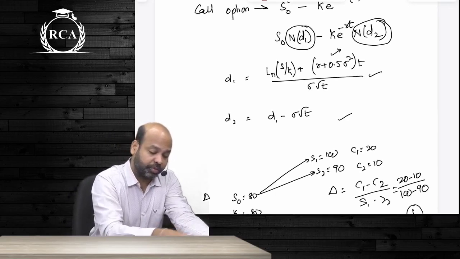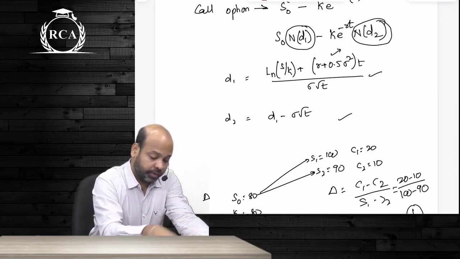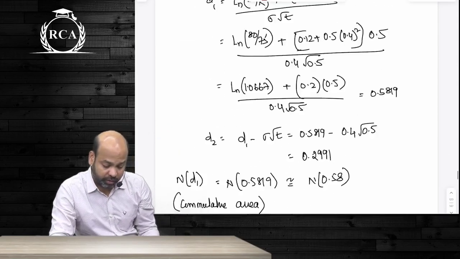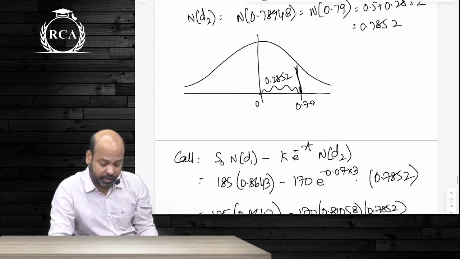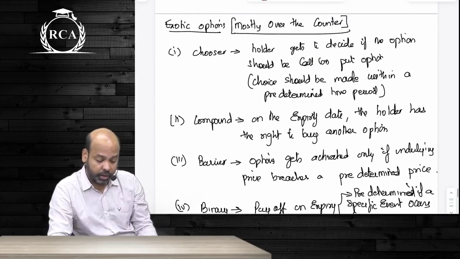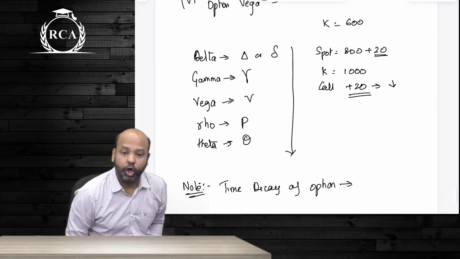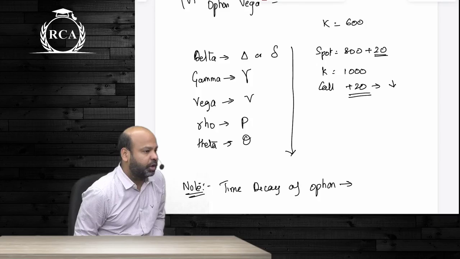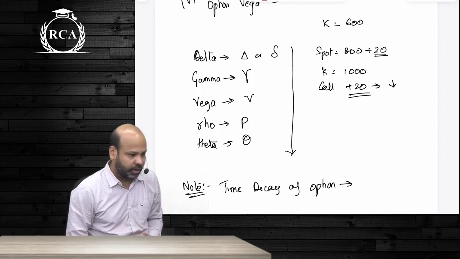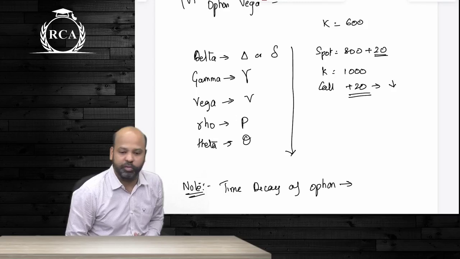After doing all of these option valuation models, we did option Greeks directly after this. Alright, guys, after this we moved on to the concept of option Greeks. Option Greeks means the impact of different variables, these 5 variables we just talked about, on your option valuation. Option delta talks about what will be the impact on your option premium for every 1 rupee change in the underlying spot price. So it is change in option premium divided by change in spot price. That becomes your option delta.